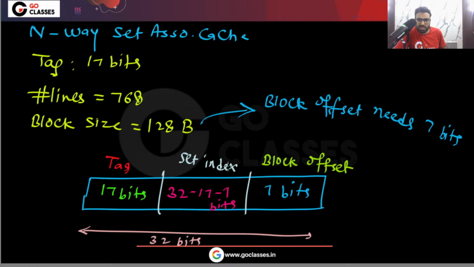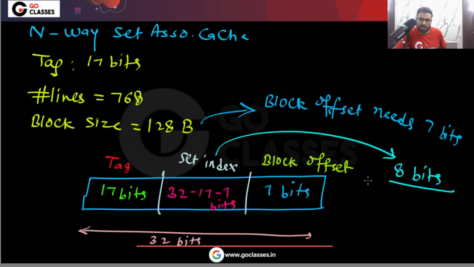So you can see for set index, how many bits do we need? That is 32, and 17 and 7 is 24. So 32 minus 24, that is basically 8 bits. And finally I can say that the set index is 8 bits. Remember, this will indicate the set number. The set index indicates which set.